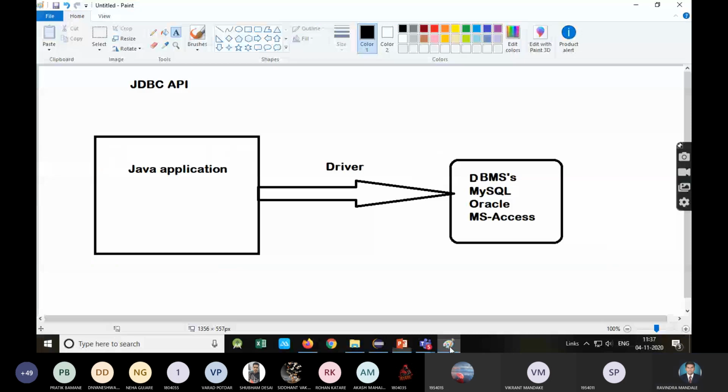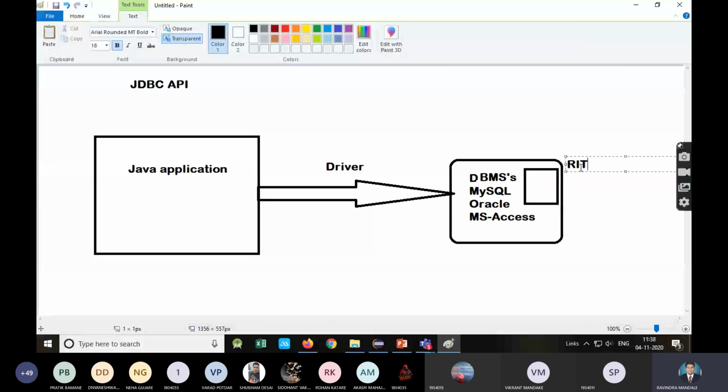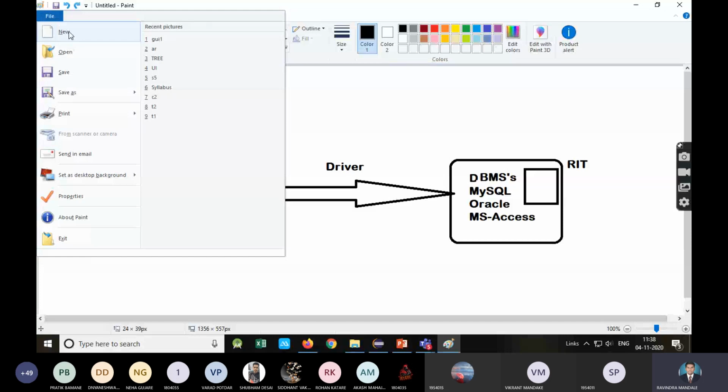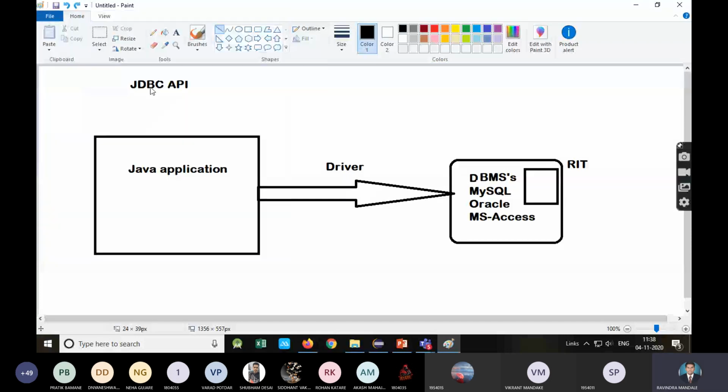This is the DBMS, and by using this DBMS we have created some database like this. We can consider this the database. So I'm giving RIT as the database, and inside this RIT database we have some tables. There may be some tables. I will draw a separate diagram for that.